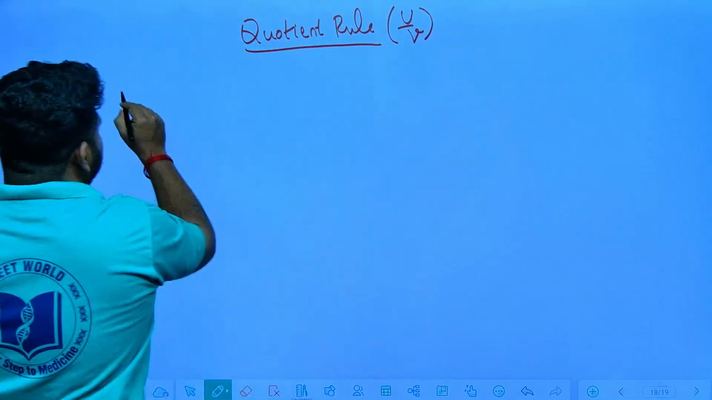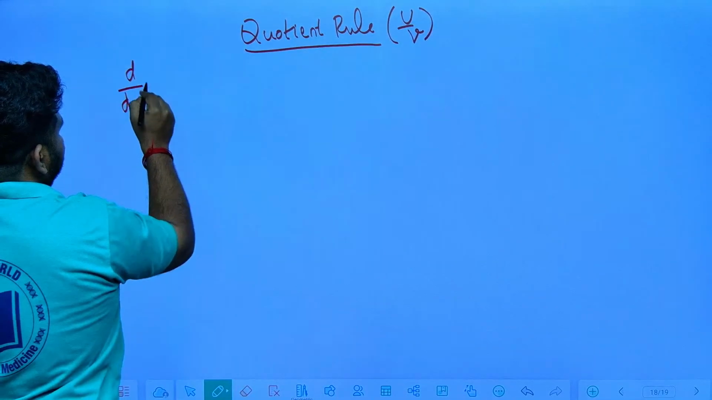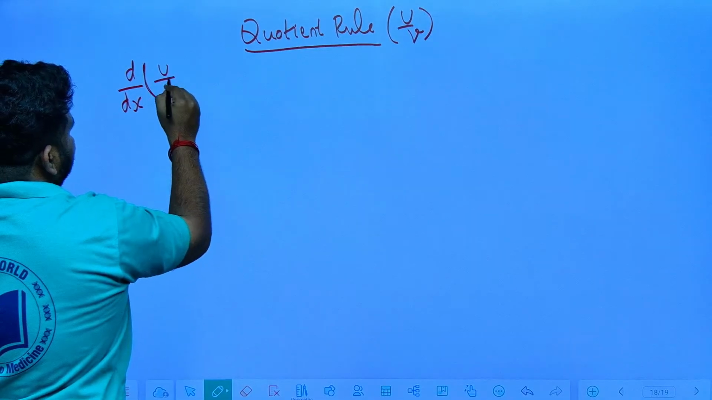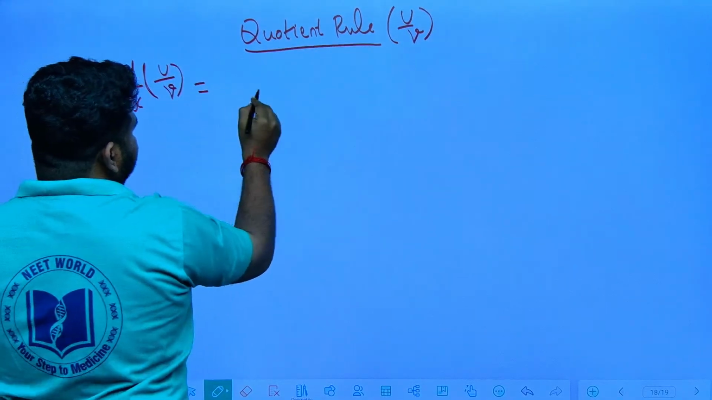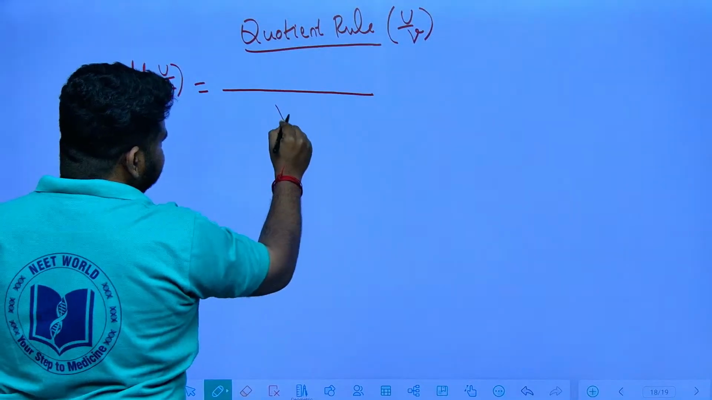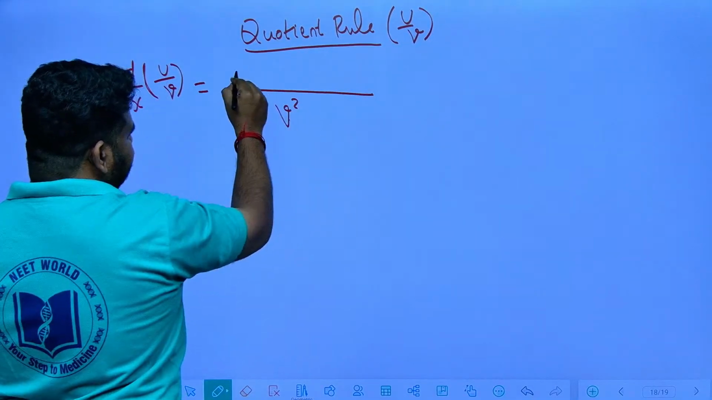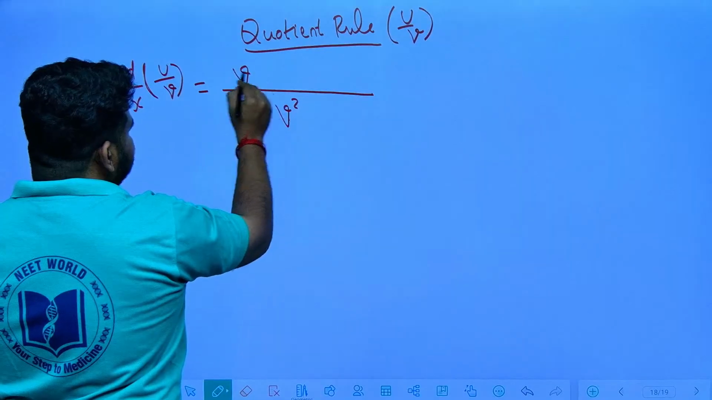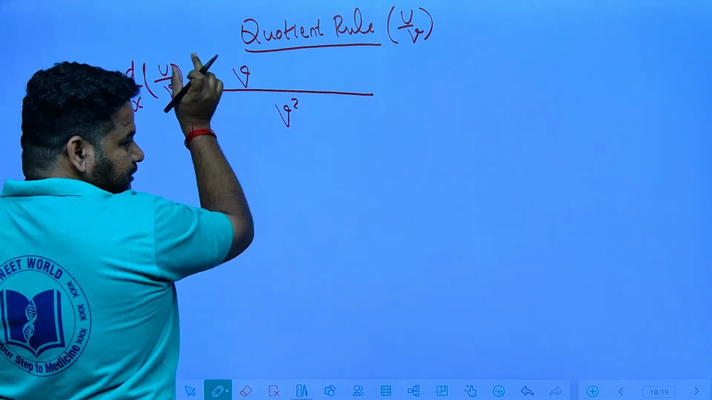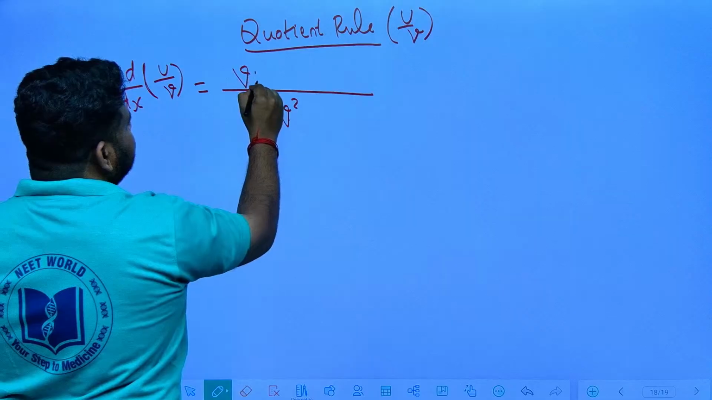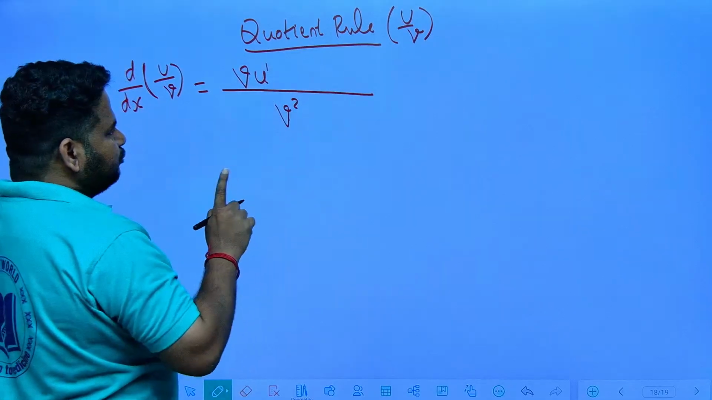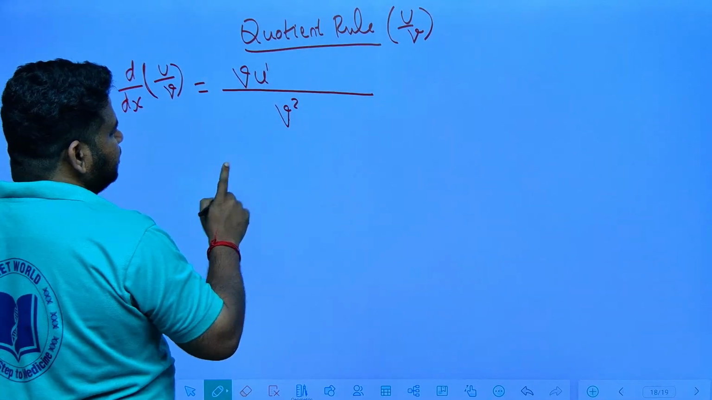Suppose you have to find d by dx of u by v. What you will do is, first thing, the denominator v, you will write it as v square. Then v you keep as it is. You should always keep v first, as it is. v into u dash. You will not write u dash v, you will not write u into v dash. You will keep it as what?